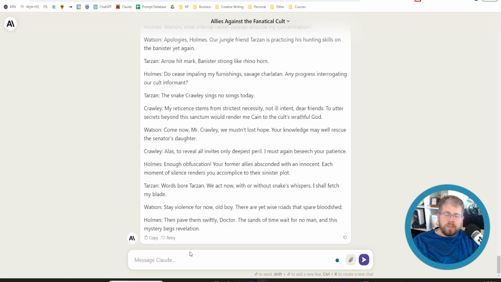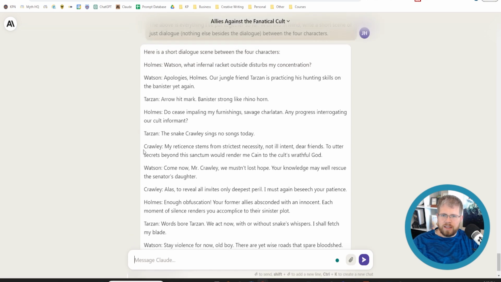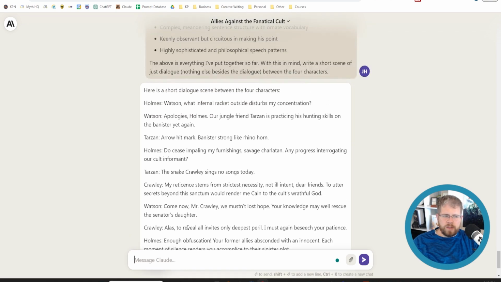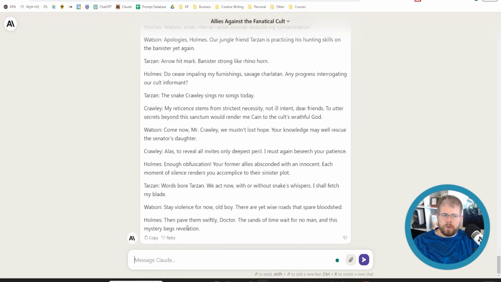But none of these things are set in stone. You can adjust. For instance, I'm noticing that Sherlock Holmes is very irritated all the time here. I think that's because of some of the things we put in his character profile, and that's something we could just change. Just don't mention anything about him being irritable. It's Sherlock Holmes, so it already knows a few things about him and how he should talk. But that just gives you an idea.